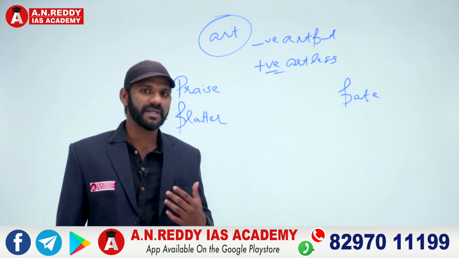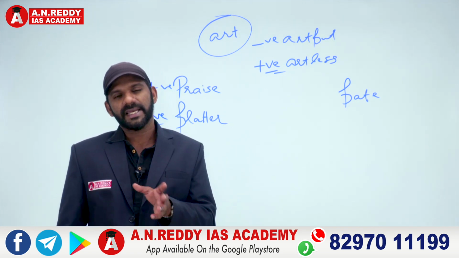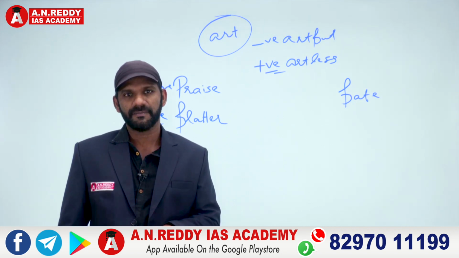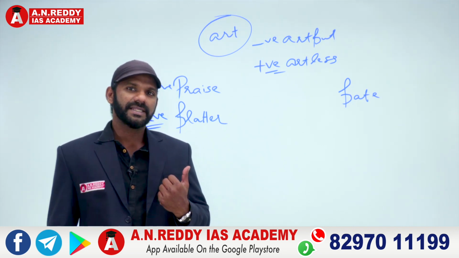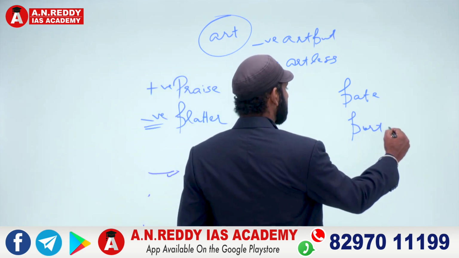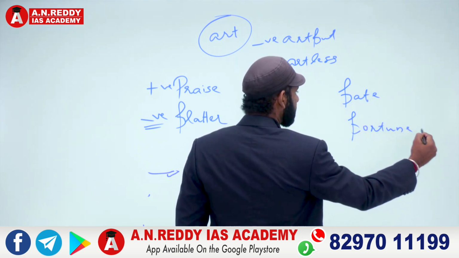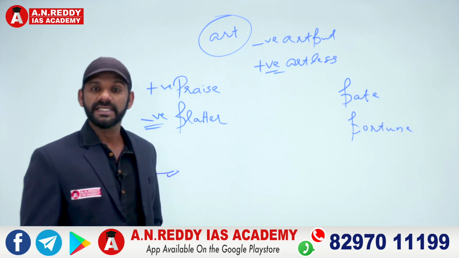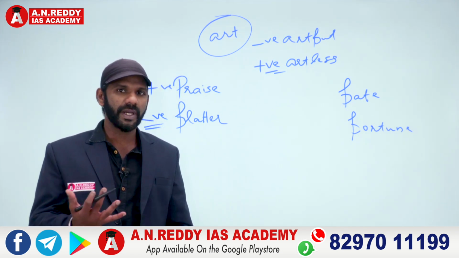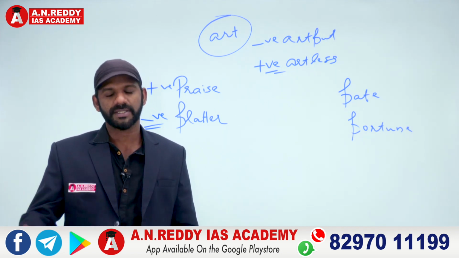We always attribute something negative to fate, like fatal accident. Fatal accident means one that results in death, right? Fate is negative, whereas fortune is positive. Fortune means luck, right? Fate is negative, whereas fortune is positive. Fortunately, positive. Unfortunately, negative. Unfortunately means un is a negative prefix, meaning not, no fortune.